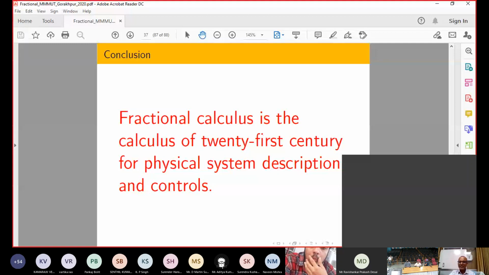So I am suggesting that particularly for control people, please do not go for fractional order modeling if that is not really required. If you want to track some kind of non-differentiable signal, or reject some non-differentiable disturbance, obviously you can go for fractional order modeling and control. But in most cases, integer order modeling is enough. So that is just my comment or observation.